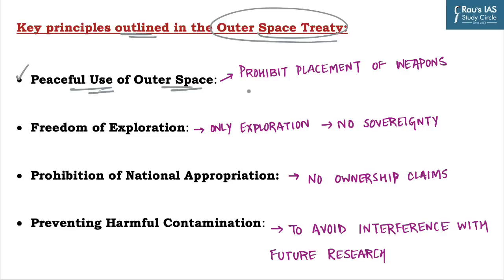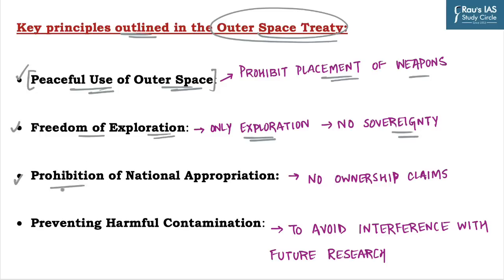The treaty emphasizes that outer space should be used for peaceful purposes and it prohibits the placement of weapons, whether it is a nuclear weapon or any other weapon of mass destruction. So the first principle is peaceful use of outer space. The second principle is freedom of exploration. The states which are party to this treaty have the freedom to explore outer space and they are not limited by territorial boundaries. However, they are prohibited from claiming sovereignty over any part of outer space, including celestial bodies like the moon or other planets. So, it is only talking about exploration and not sovereignty.